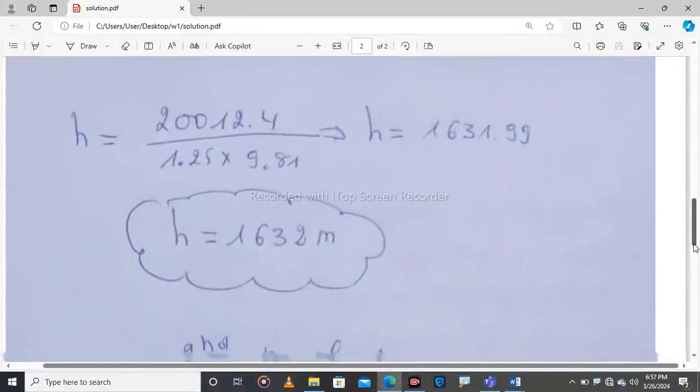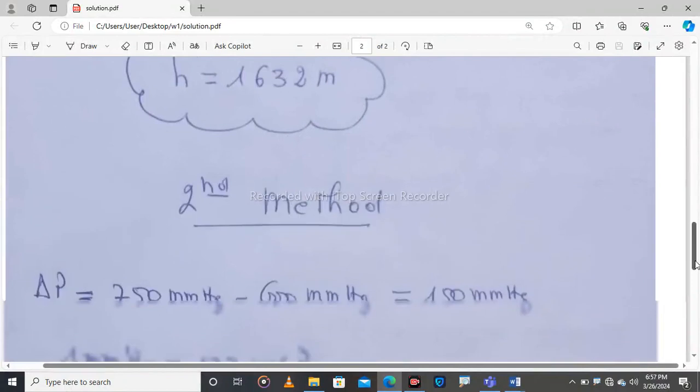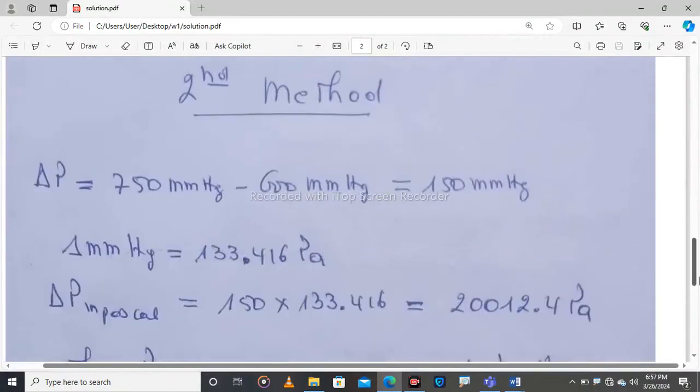As I said, we have many methods. Let's see the second one. In the second one, again, we will calculate the pressure difference, but the pressure here will still be in millimeters of mercury. We will find it to be 150 millimeters of mercury.